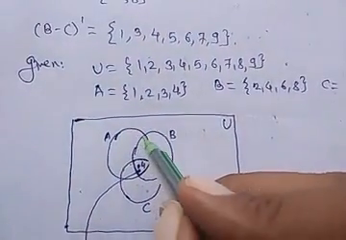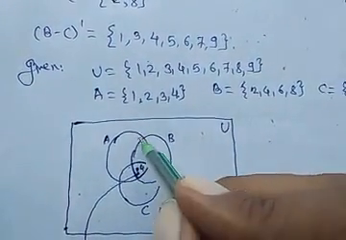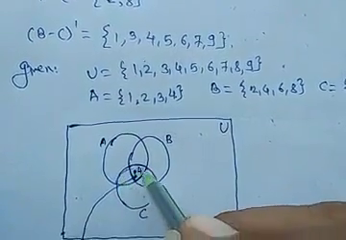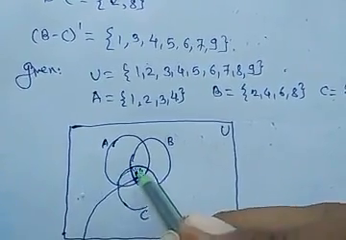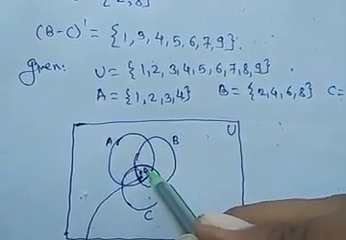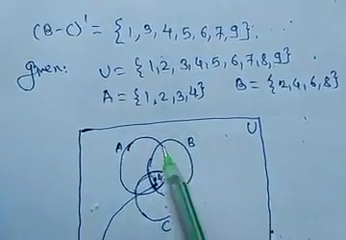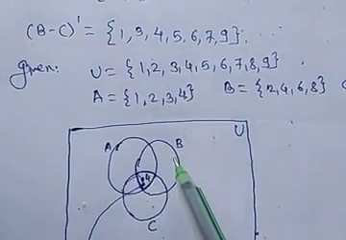Because this is our common part, the total common part of A, B. This is the total common part of A and C. And this is the total common part of B and C. So this will be common for A, B and C. After that, we have to write common from A and B.